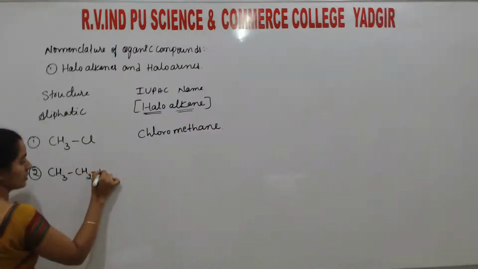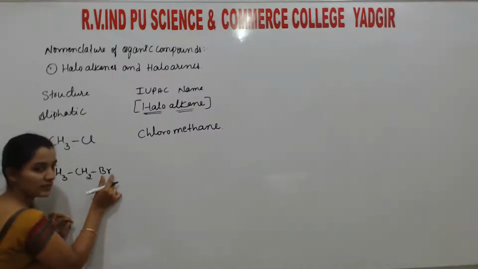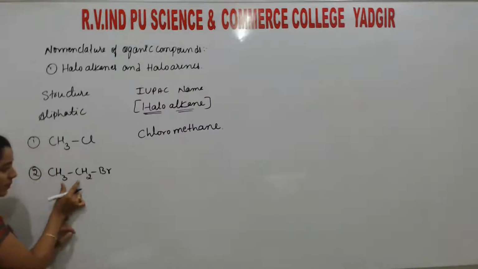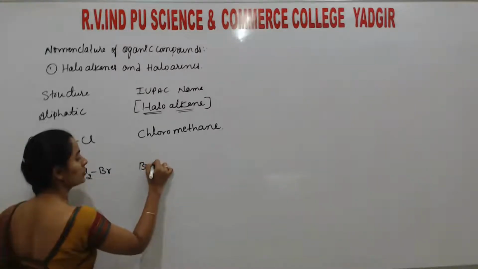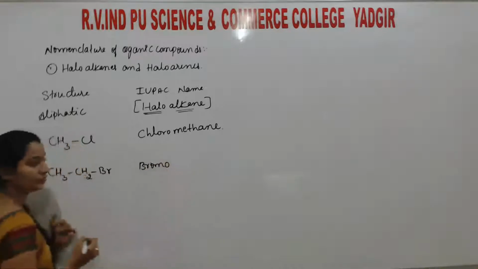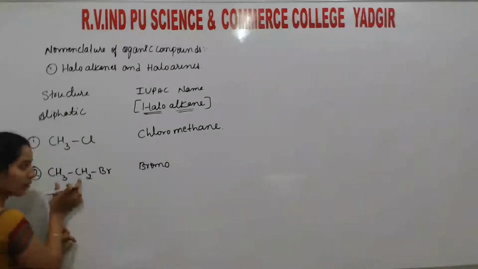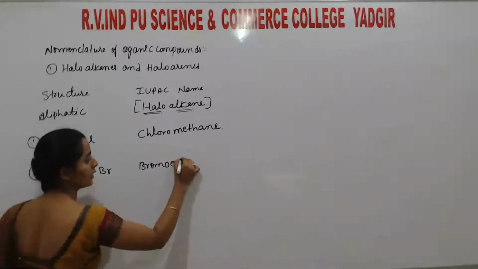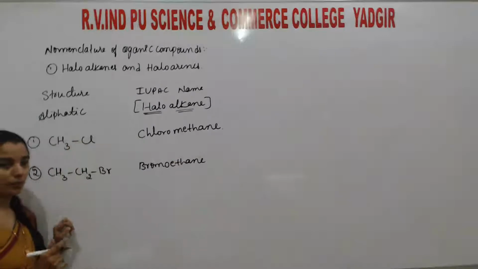The next one, another simple one: CH3CH2Br. Students, here this is the functional group, this is the parent chain. In the place of halo, since Br is there, the name follows bromo. Here 2 carbon atoms are there, so that is ethane. Bromoethane is the name of the compound.